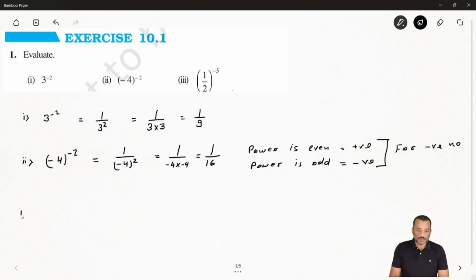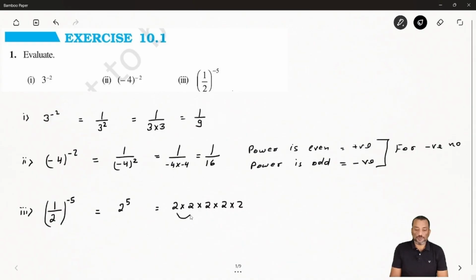Now the third question we will see. This is given: 1 by 2 whole to the exponent minus 5. The power is minus 5. So first we will convert it into a positive exponent. So this is 2 to the power 5. Now after that, you can say 2 to the power 5, so 2 times 5.